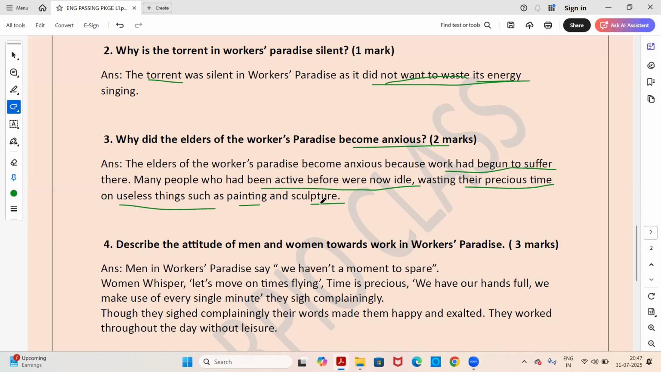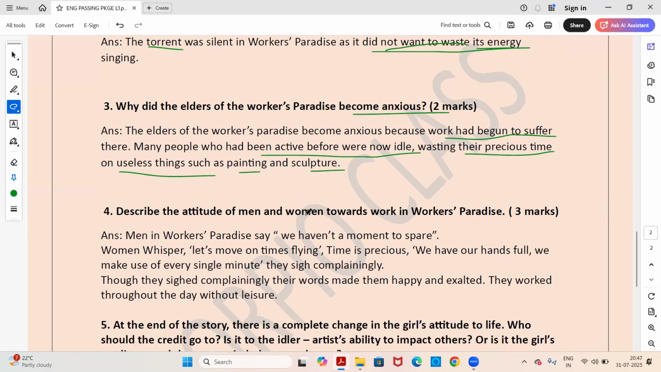So if the people are involved in this kind of work, then it is useless for them. So that's why the Workers' Paradise, elders of this paradise became anxious. Okay, they wanted to know what is happening and they wanted to stop this.